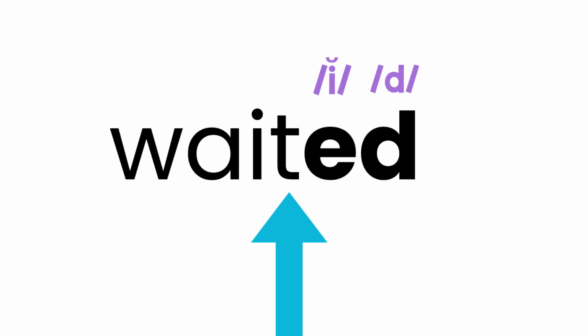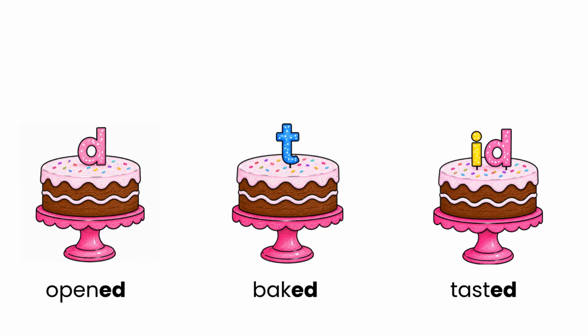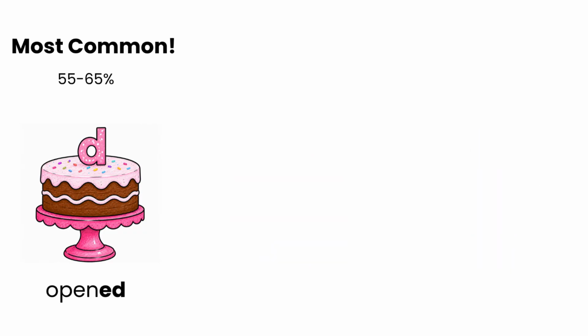And the word wait, do you hear the t sound at the end? So again, if it ends with a t or a d, then we will add id for our suffix ed. Have no fear. I know this can be a little confusing, especially when you're first learning. Here's an easy way to remember. The most common sound that the suffix ed will make will be the d sound. So if in doubt, start there and see how the word sounds.